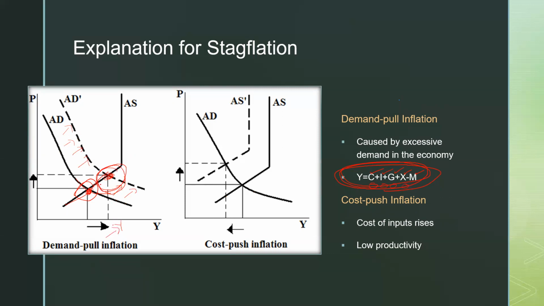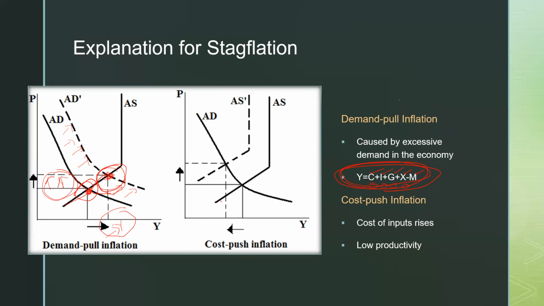Your income increased as well as your price level also increased. So that means you are entering into a boom phase. Boom means your economic activity is increasing and your price is also increasing, which is very obvious, right?